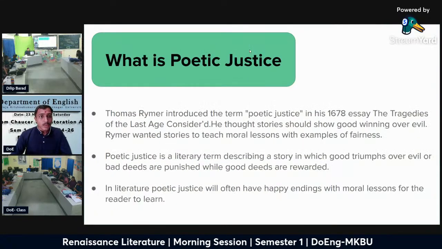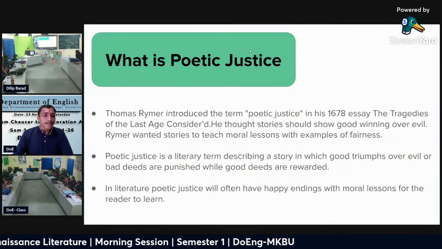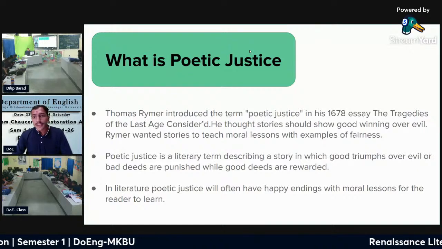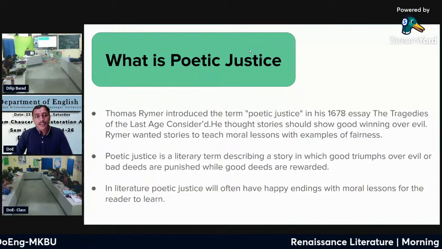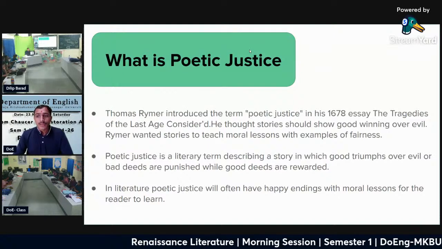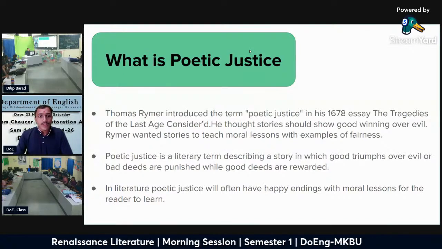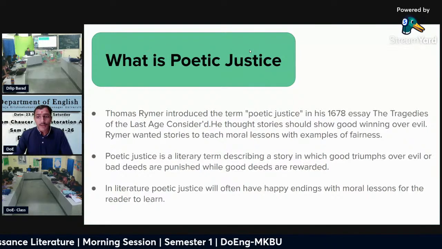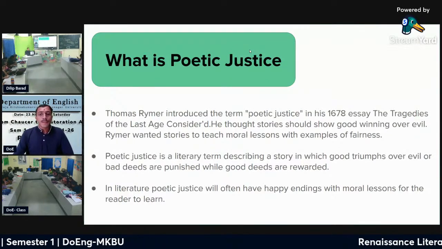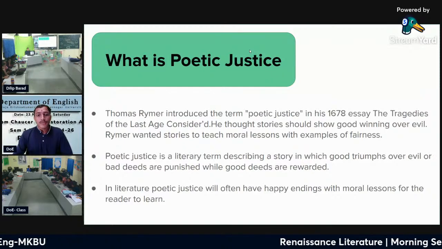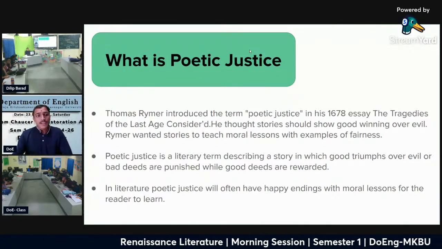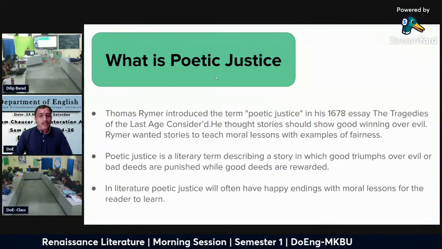Let's discuss what is poetic justice. Thomas Raymer introduced the term poetic justice in his 1678 essay, The Tragedy of the Last Age Considered. He thought the story should show good winning over evil. Rhyme wanted story to teach moral lesson with example of fairness. So here we know Thomas Raymer first introduced this term poetic justice in his essay, The Tragedy of the Last Age Considered.